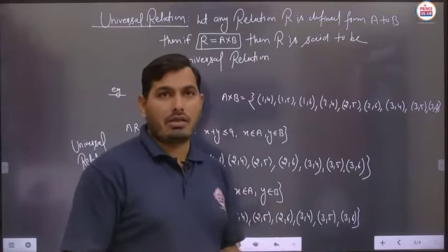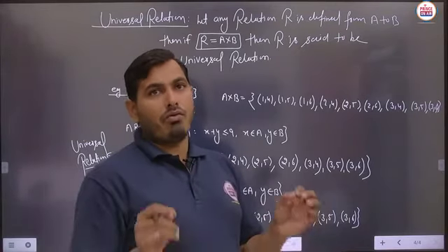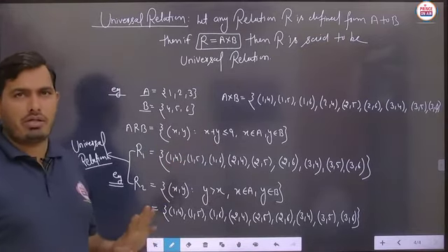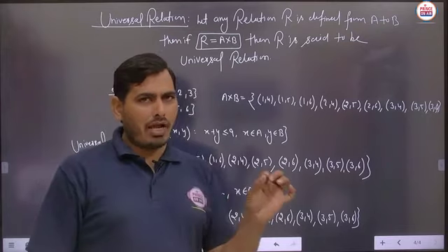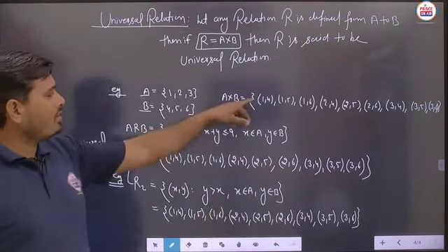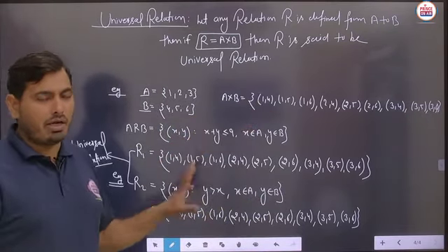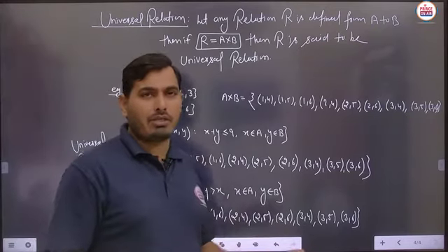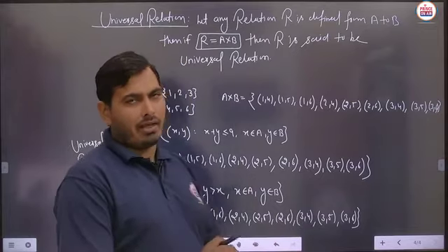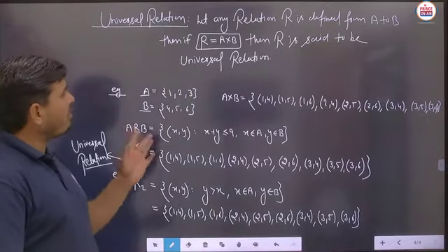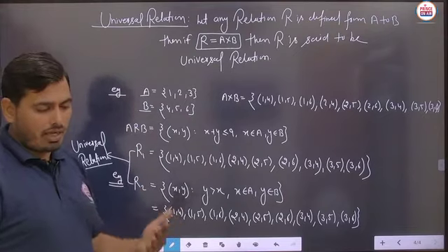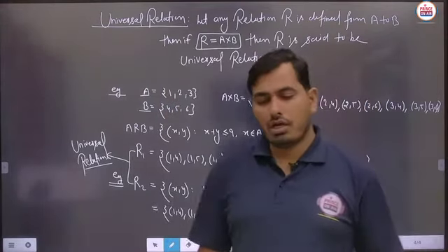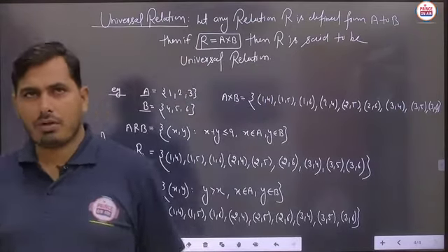Means any relation R is said to be universal only in the case whenever all the set of possible ordered pairs in A cross B will lie in that relation, then it is said to be the universal. If suppose even one ordered pair that should lie in A cross B does not lie here, then definitely it is not said to be the universal. Means for the universal relation, it is compulsory that all possible ordered pairs will lie. Is it to be clear?